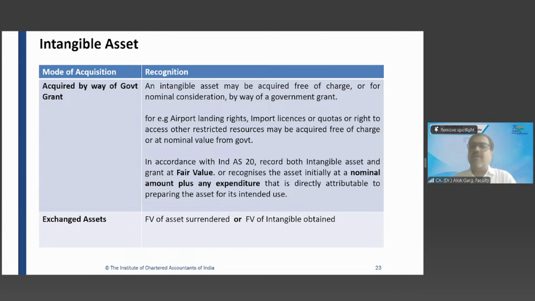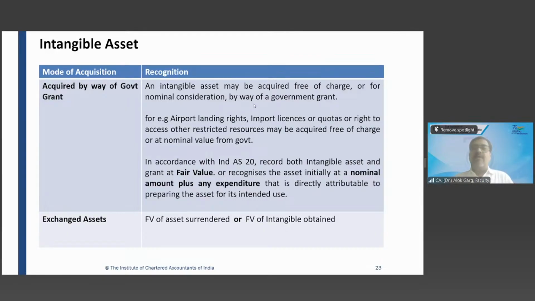For example, the government has told that I will not ask any money. Government told that I am giving you this license free of cost, but you have to get the registration done in your name. And the registration cost is 1 lakh rupee. At what value will you measure the intangible asset if you are applying a nominal cost approach? 1 lakh. In that case, 1 rupee is not required because identification is done, now there is a value. So you can record intangible asset account debit to bank account 1 lakh rupee, the expenditure which you are paying, correct?